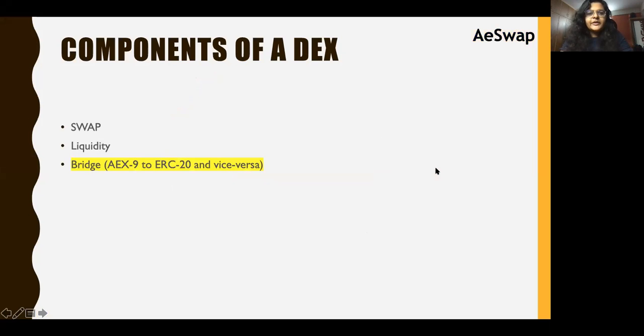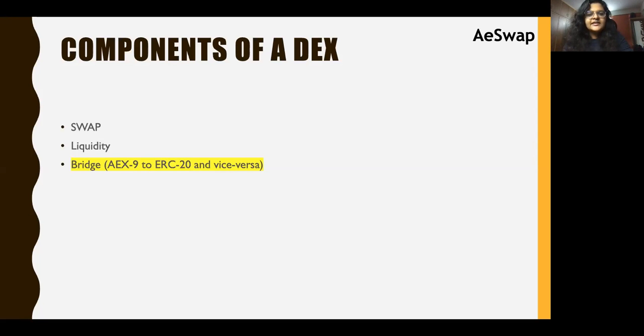The main components of a DEX are a swap, where you can swap one currency to another; liquidity, where users can provide liquidity and get LP tokens in return, which helps the swap to take place in a decentralized manner; and the third is a bridge, which facilitates transfer of tokens from one blockchain to another blockchain.